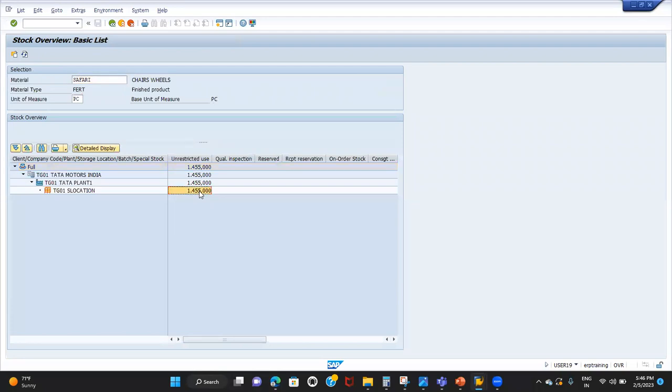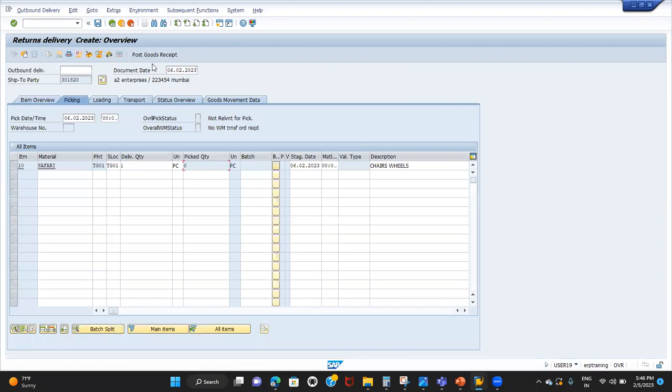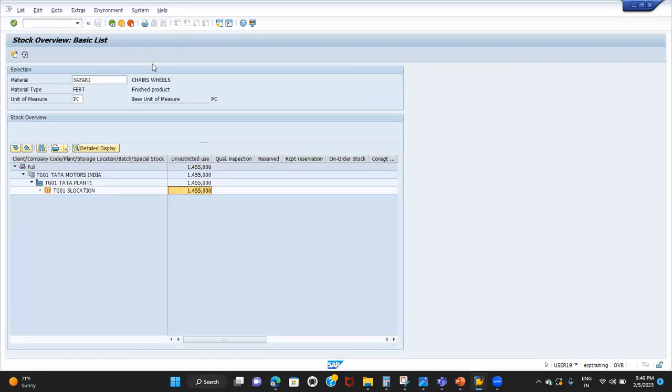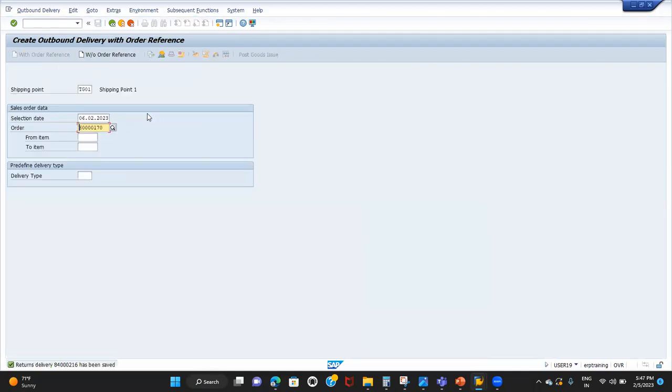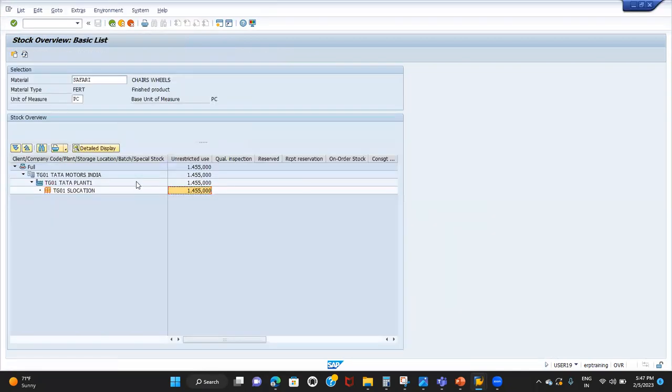So once we receive the material, what should be the stock now? Once we do the PGR, post goods receipt, the stock should be 1456, right? So let me try that. So I'm doing the post goods receipt. So PGR is done. So inventory should update here. Still it is 1455 only.